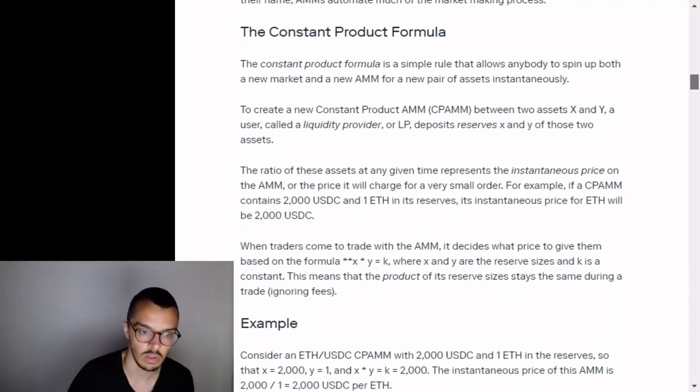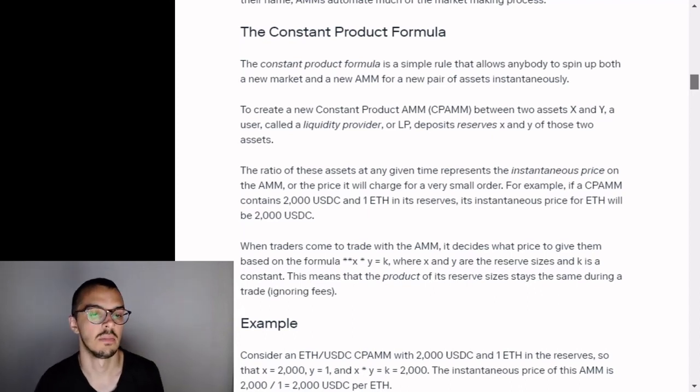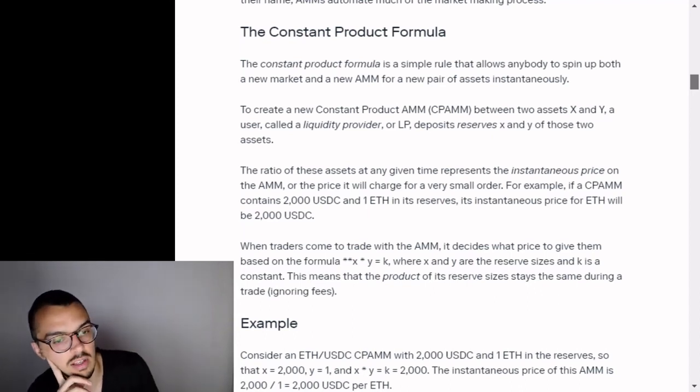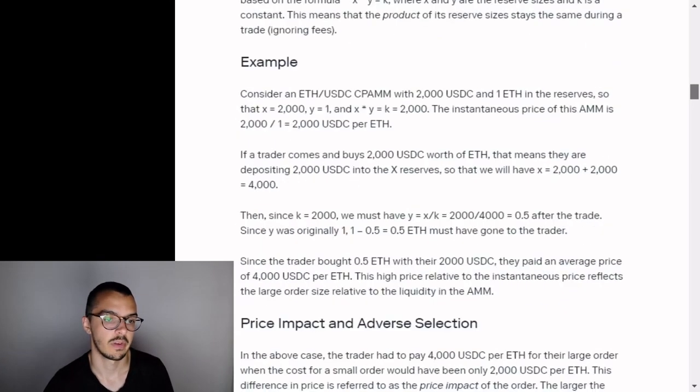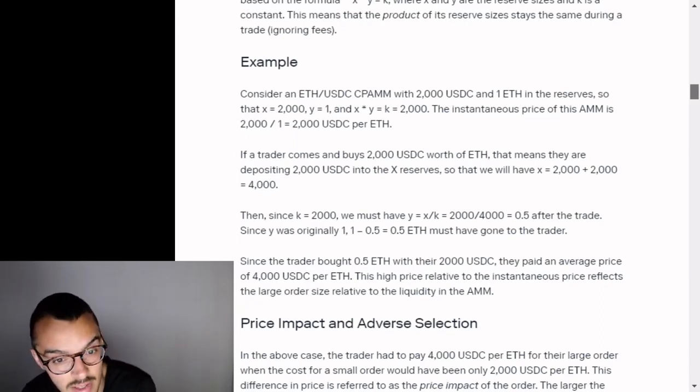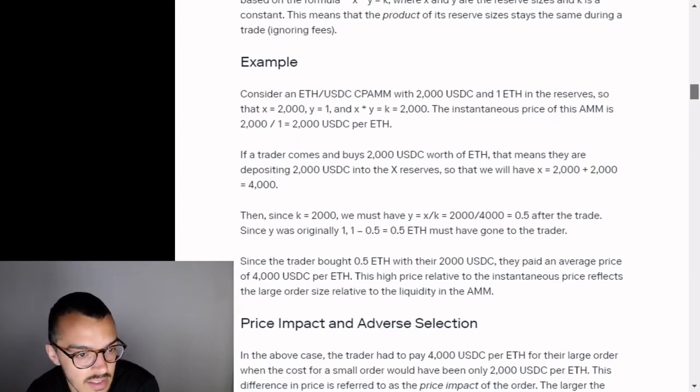When traders come to trade with the AMM, it decides what price to give them based on the formula X times Y equals K, where X and Y are the reserve sizes and K is a constant. This means that the product of its reserve sizes stays the same during a trade, ignoring fees. Example: consider an ETH-USDC constant product automated market maker with 2,000 USDC and 1 ETH in the reserves, so that X equals 2,000, Y equals 1, and X times Y equals